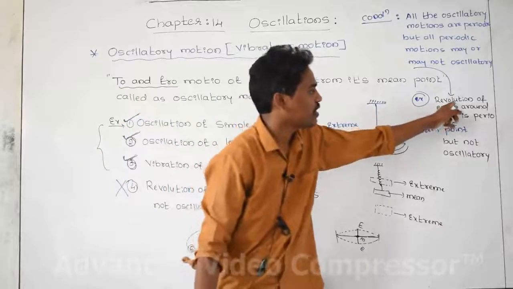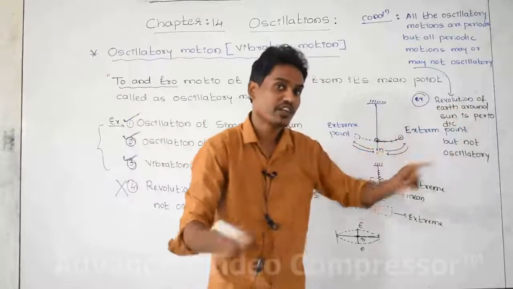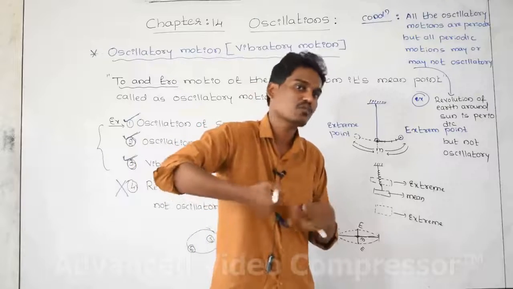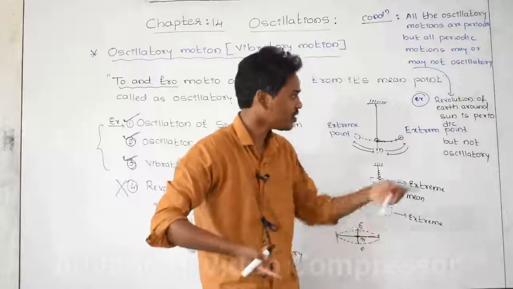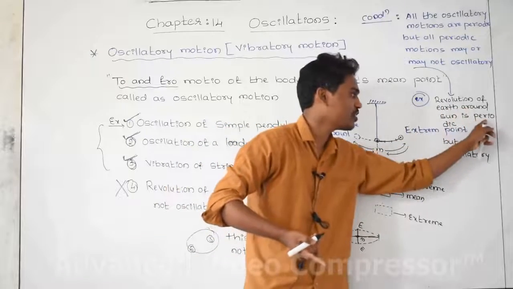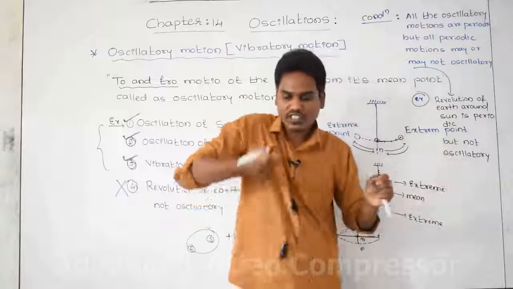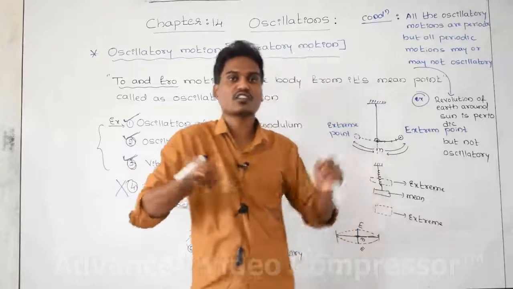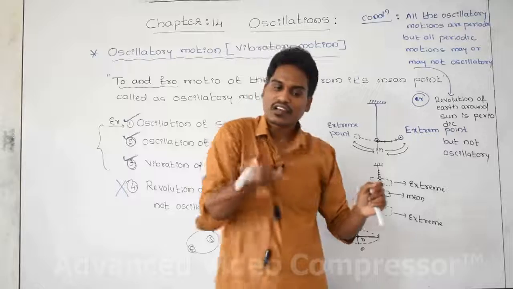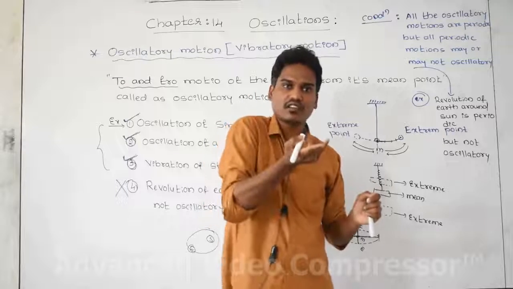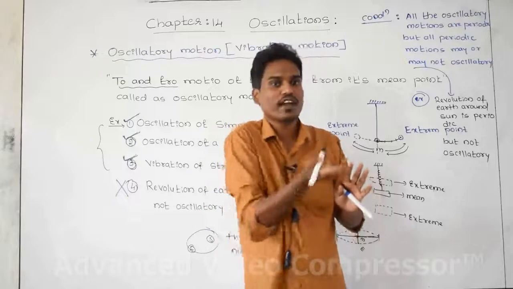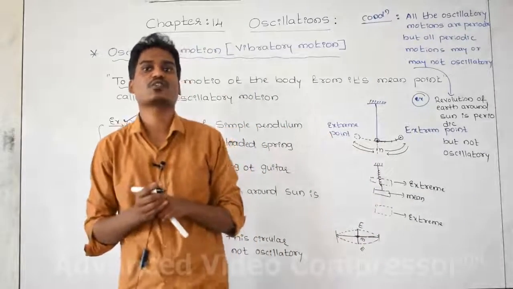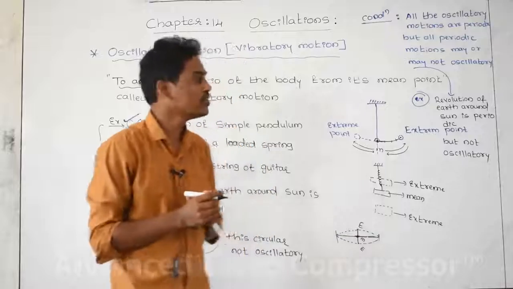Take the example, revolution of earth around the sun is, yes, periodic. For each and every cycle it is taking the same time and the motion is repeating continuously. Revolution of earth around the sun is periodic but not oscillatory, because this is a circular or elliptical motion. The revolution of earth around the sun is an elliptical motion and it is continuously revolving. That's why that is not oscillatory. The to and fro condition is not there in the revolution of the earth around the sun. That's why that is not oscillatory, but that is a periodic motion.